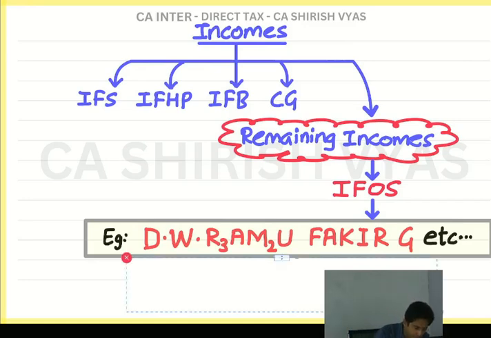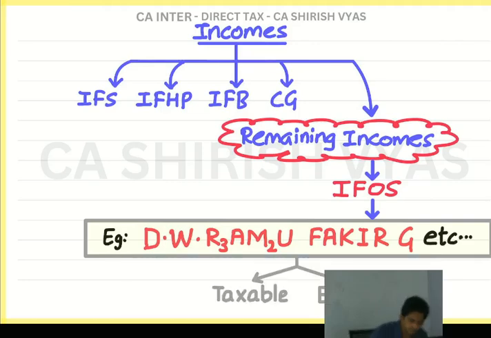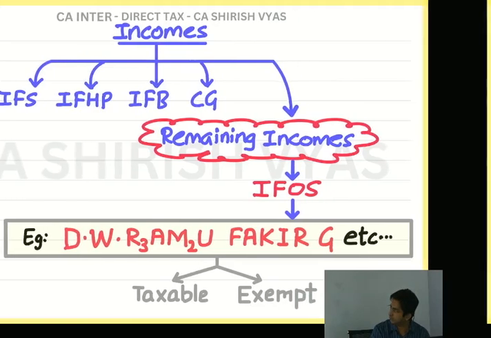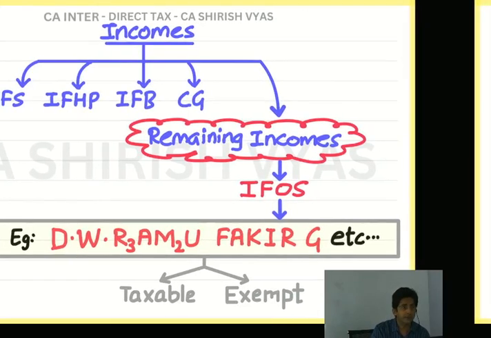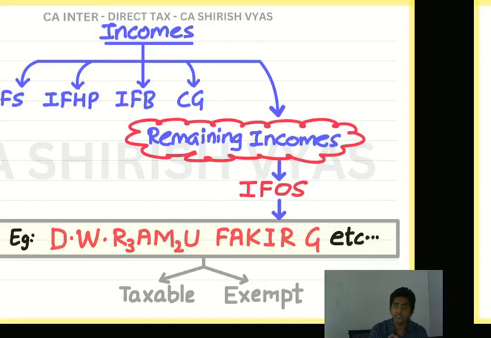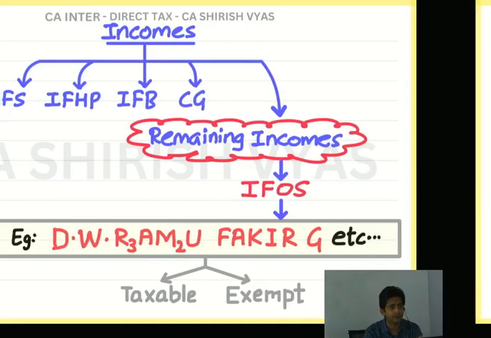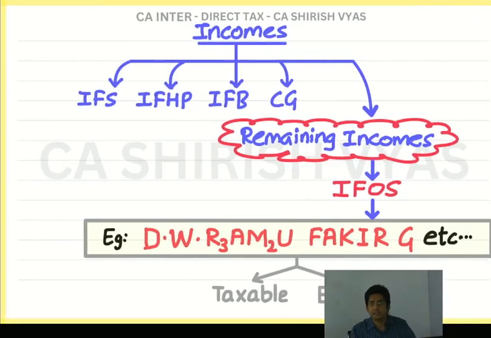Look here, I have written, look. It's not seen. Wherever it's not seen, I will show you. Can you see now? Taxable or exempt. For each income you have to study taxable, exempt, taxable, exempt. This is the language of taxation. Tell me, what is the language of accounts? Debit, credit, debit, credit. What is the language of maths? Plus, minus, multiply, divide. That is maths language. And what is tax language? Taxable or exempt, taxable or exempt.